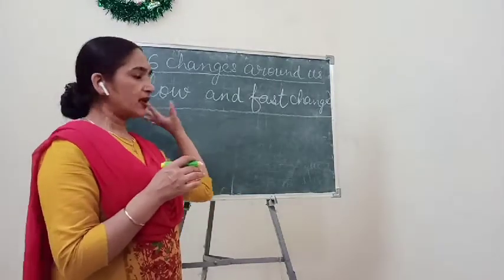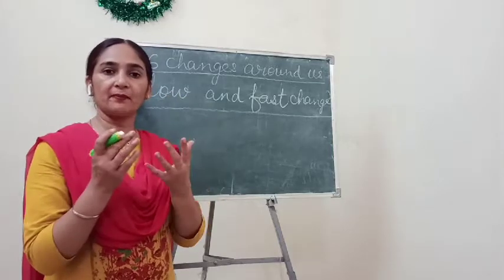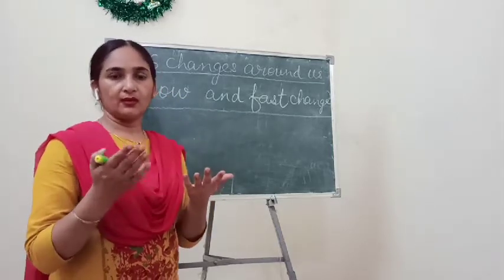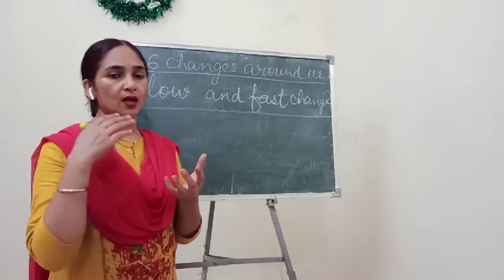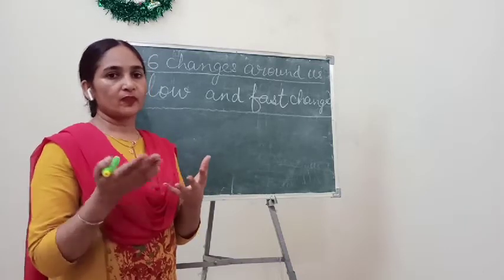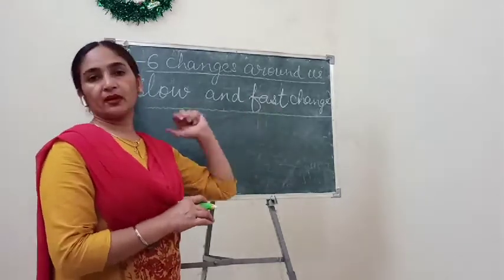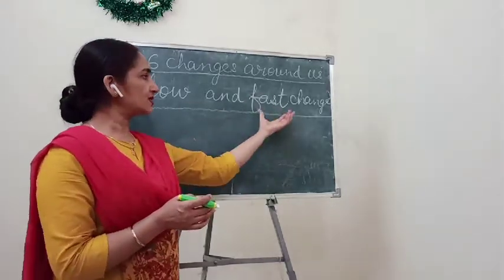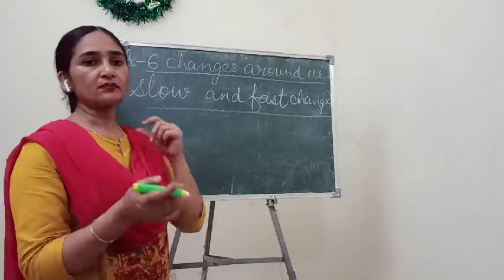Understand? You can find many examples of your own, which are slow, changing continuously, and which come under the fast category. For the fast category, I'll give you an example.